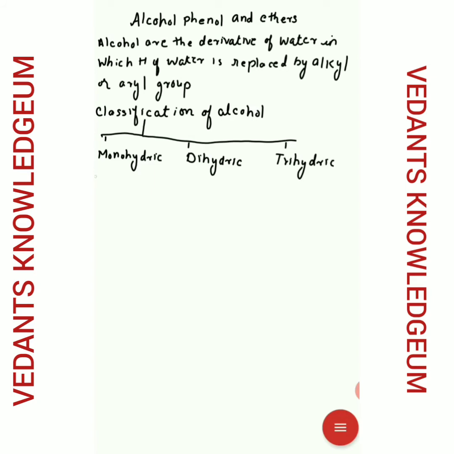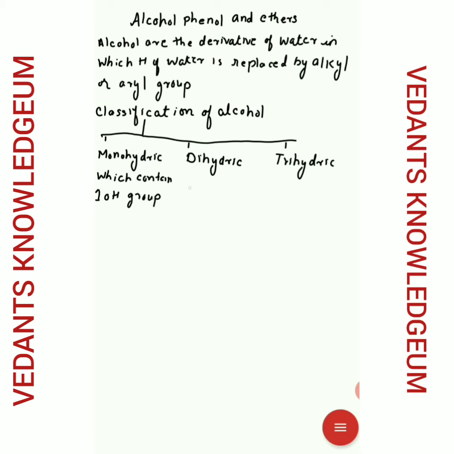Monohydric alcohols are those which contain one OH group per molecule.